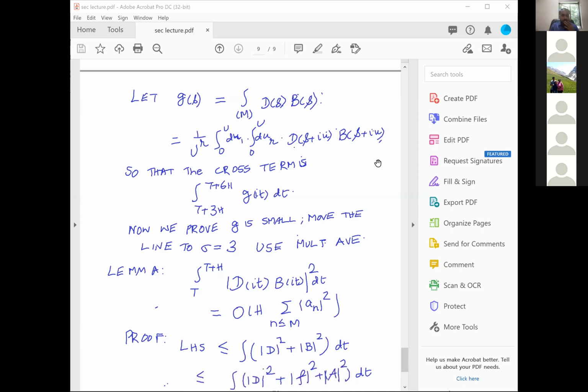Sir, here on this line, we are assuming that a square b square is less than or equal to a square plus b square. Are you making some restriction? Oh, sorry, you are right. I think I don't have a square there. What I'm looking at is the integral from t to t plus h of d of it, B of it, mod dt, which is less than mod d square plus mod b square. So the square should not be there. Thank you.